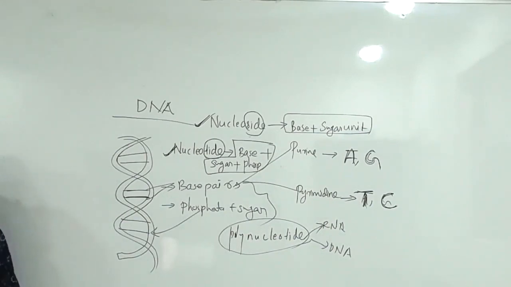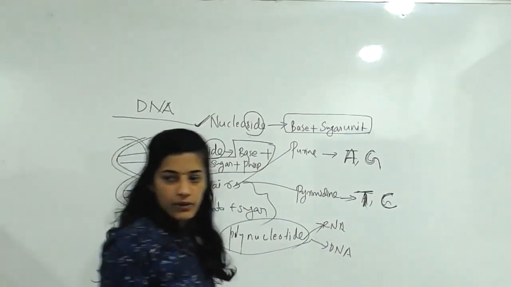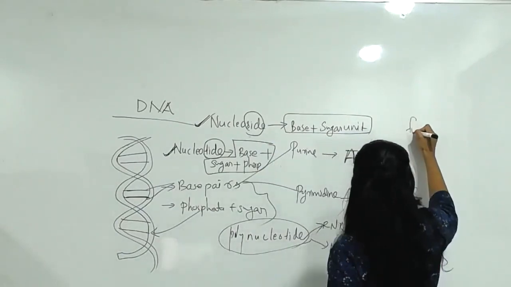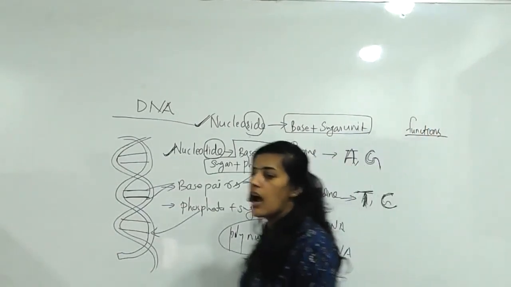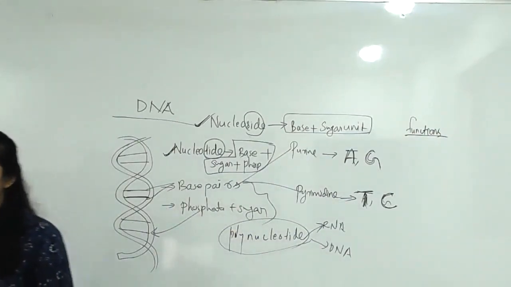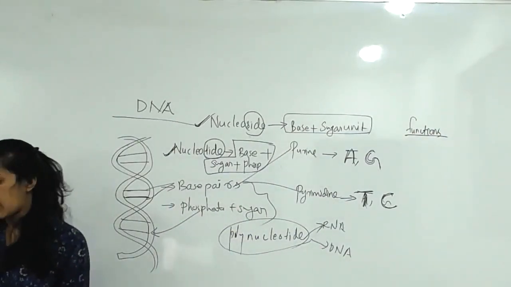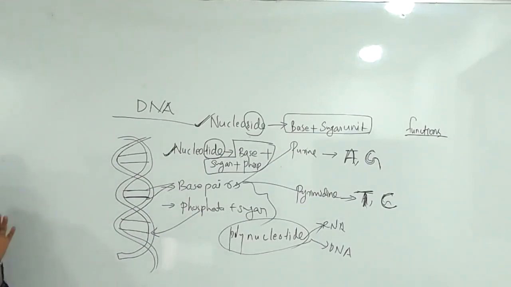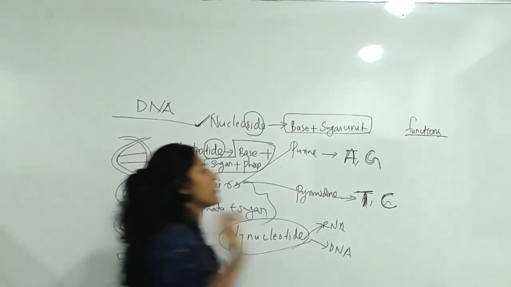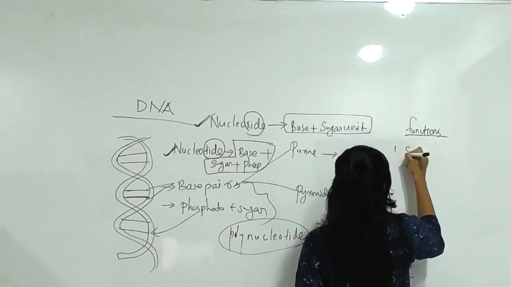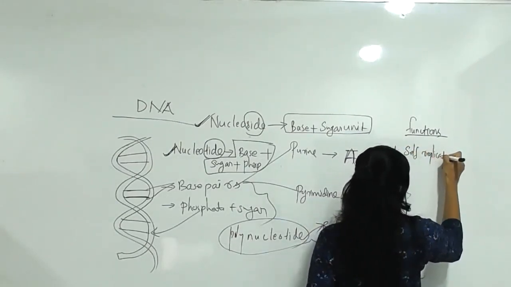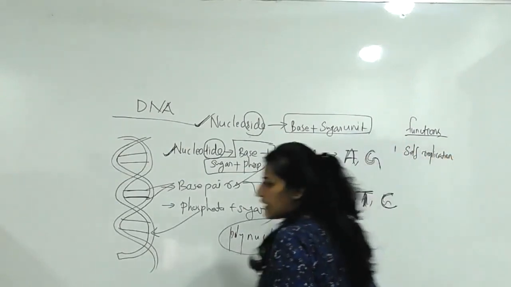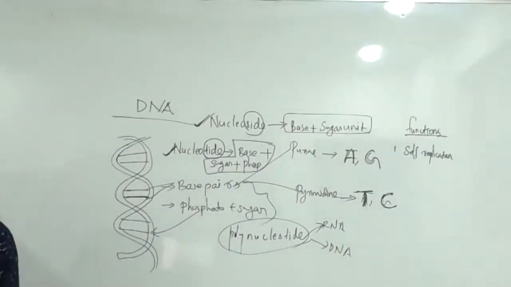Then what are the functions of DNA? I think that is also familiar to you. Functions of DNA. First one, hereditary. How are hereditary characters transferred? Do you have any idea? Look, DNA has the property of self-replication. This is one of the important functions of DNA. What do you mean by self-replication?